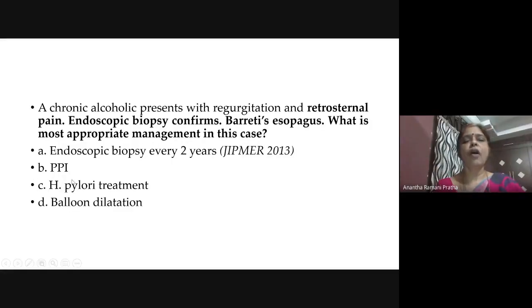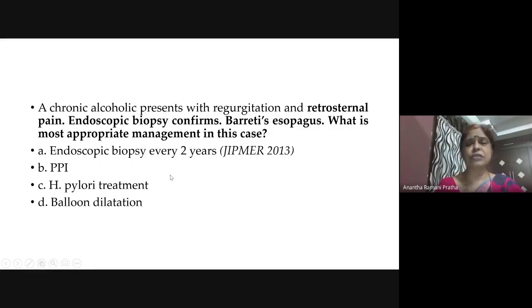Now, a chronic alcoholic presents with regurgitation and retrosternal pain. Endoscopy biopsy confirms Barrett's esophagus. What is the most appropriate management in this case? See, Barrett's esophagus is not a peptic ulcer.